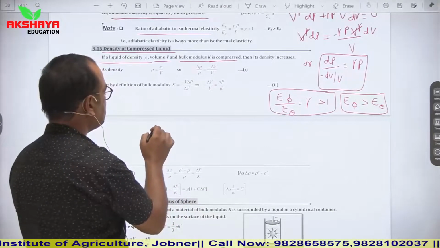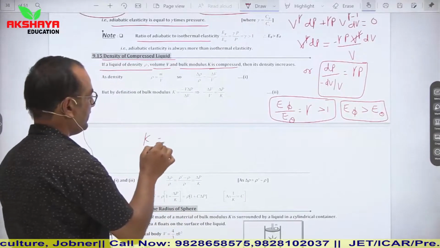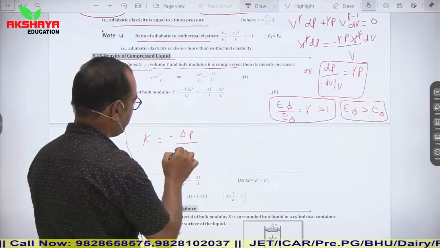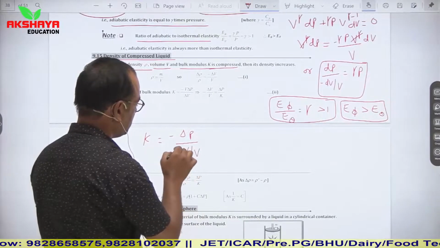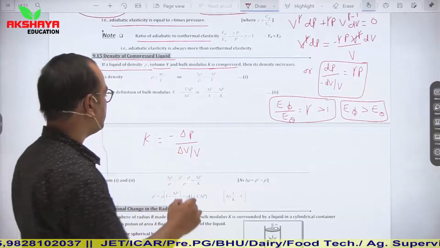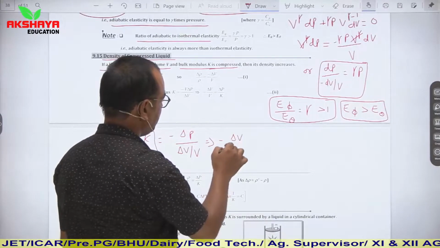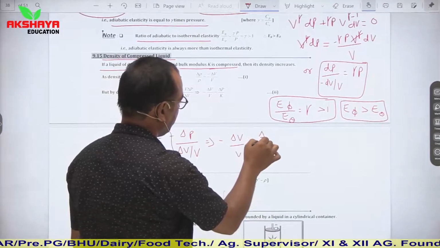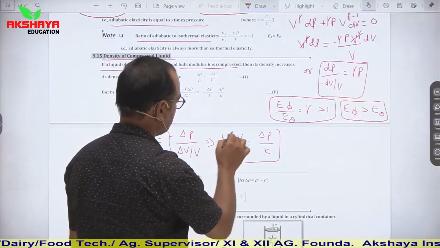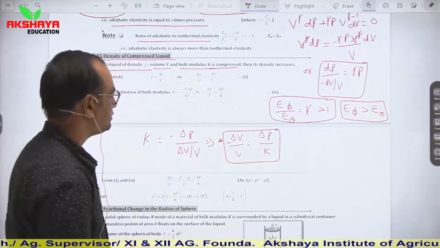We know the relation K is equal to minus del P upon del V upon V. Or you can clearly say from here that minus del V upon V is equal to del P upon K. This is the relation between volume and pressure.